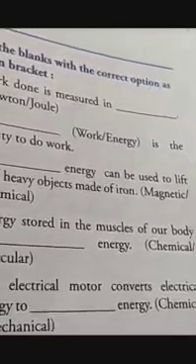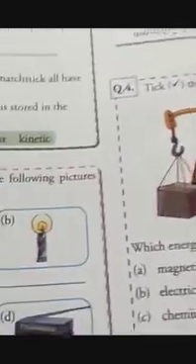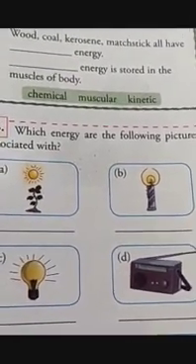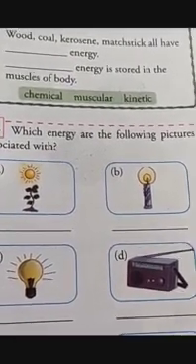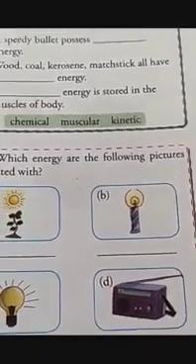Okay, so the options are given. Now here you need to take the correct options. Which energy is shown in the figure? You need to take: magnetic, electrical, chemical or atomic. See these pictures. You need to see which kind of energy these pictures are associated with. Okay. So this much is the work for today.